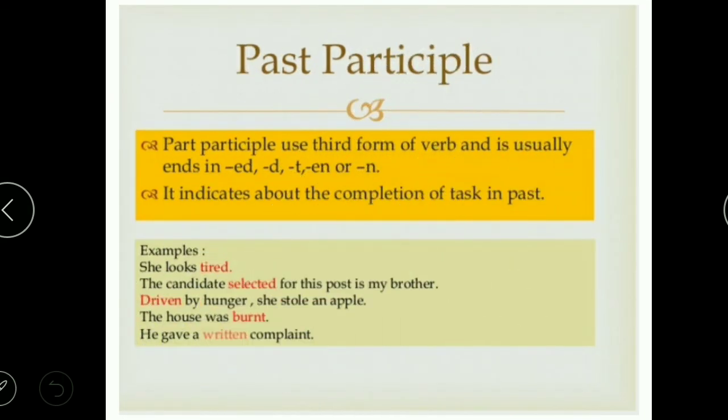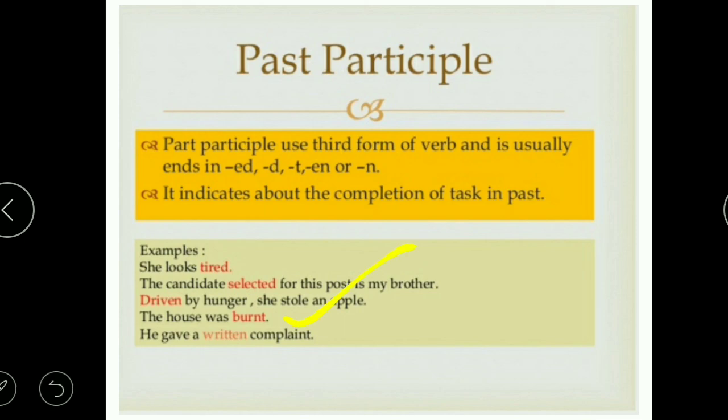Further, past participles. When you talk about past participles, they are the third form of the verb, or you can say the V3. Although this is the third form of the verb, it doesn't function as a verb, but it functions as an adjective. Like the present participle is functioning as an adjective, past participle again will be functioning as an adjective. For example, she looks tired, the word tired is describing she, and again the selected candidate, driven by hunger, driven is describing hunger.